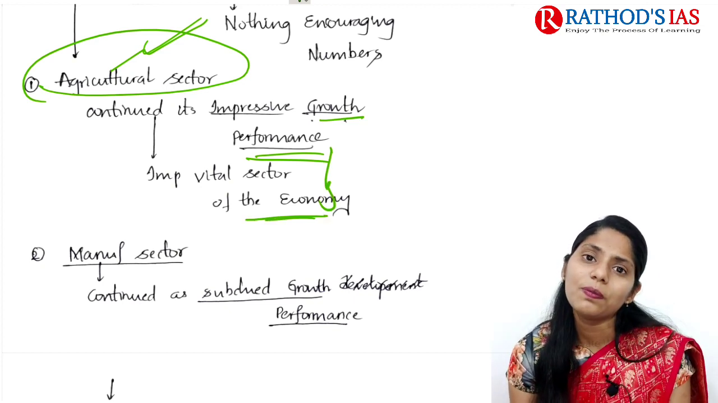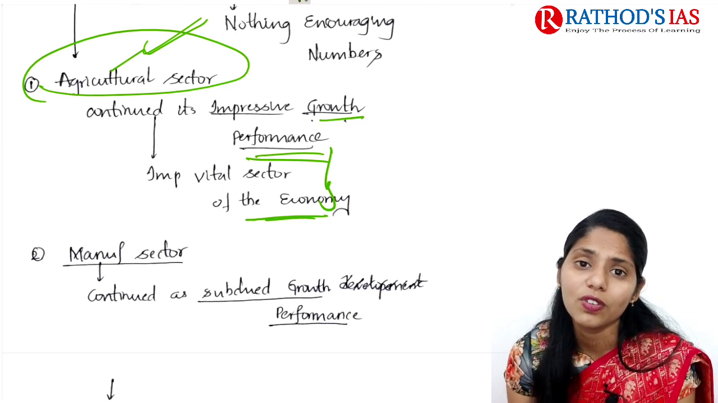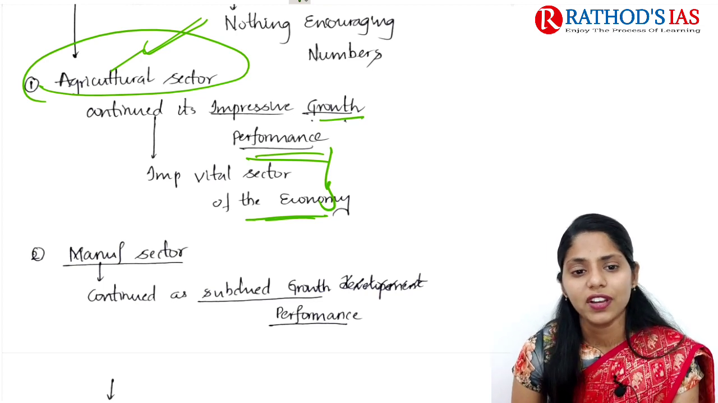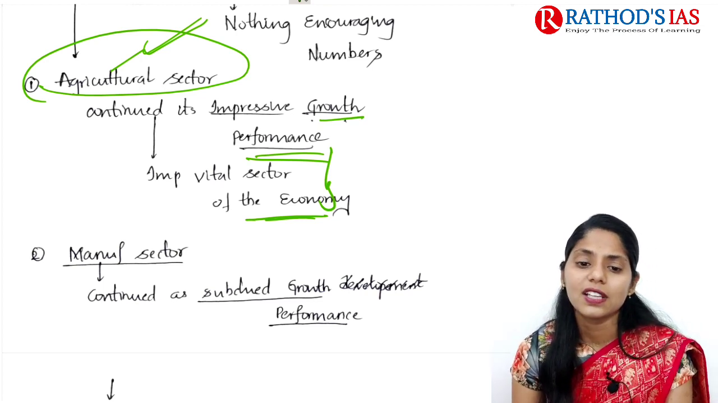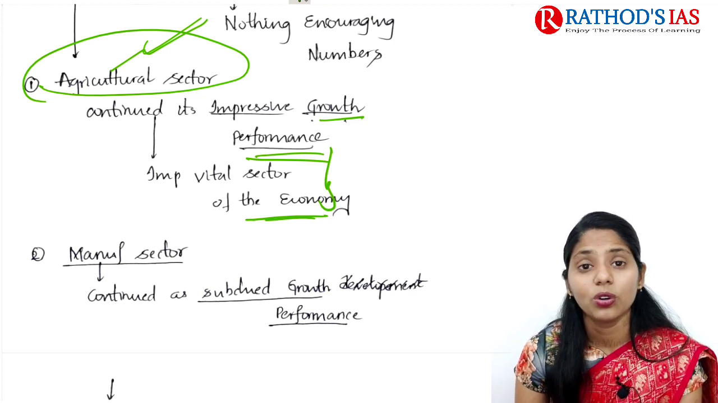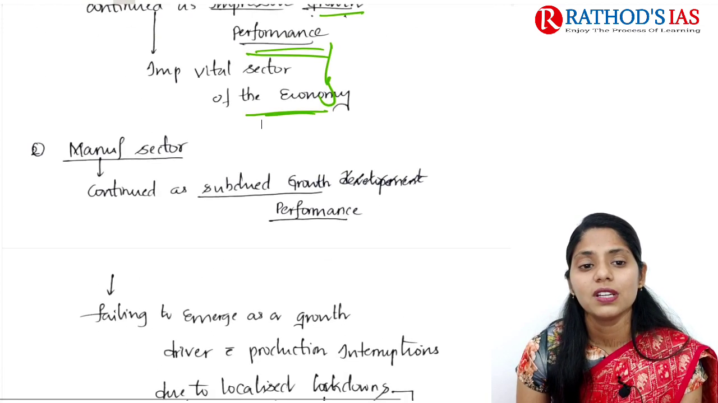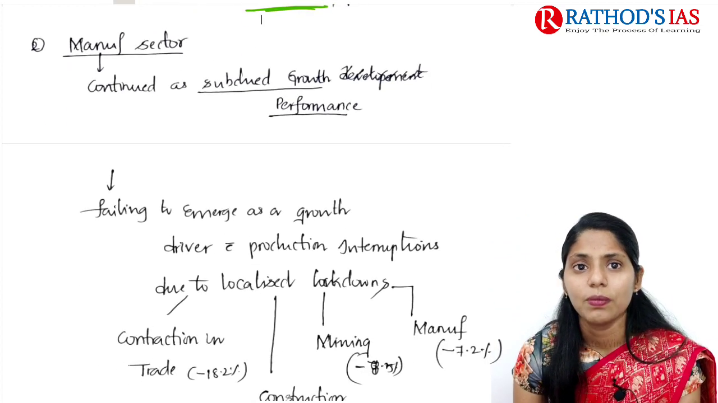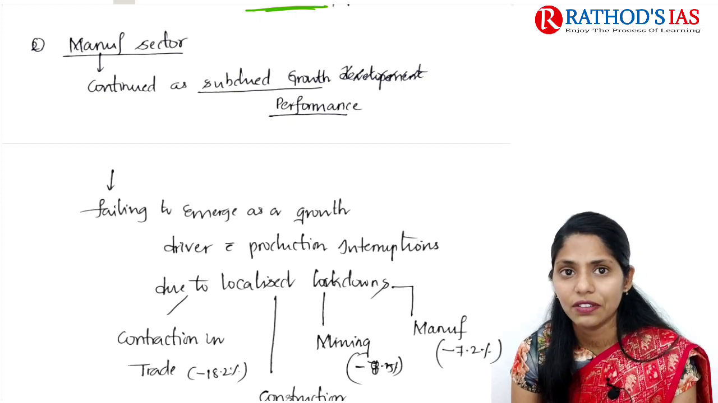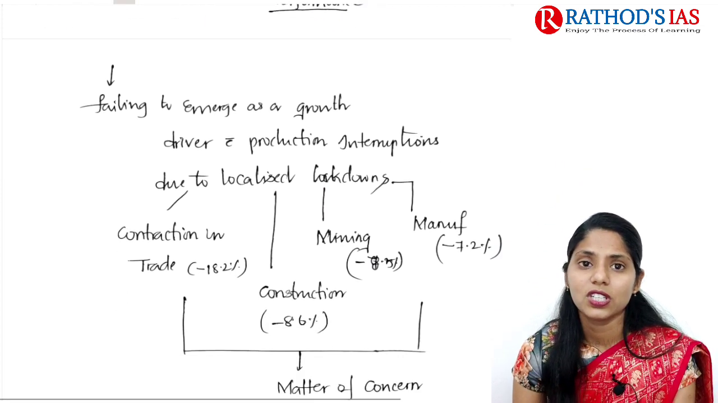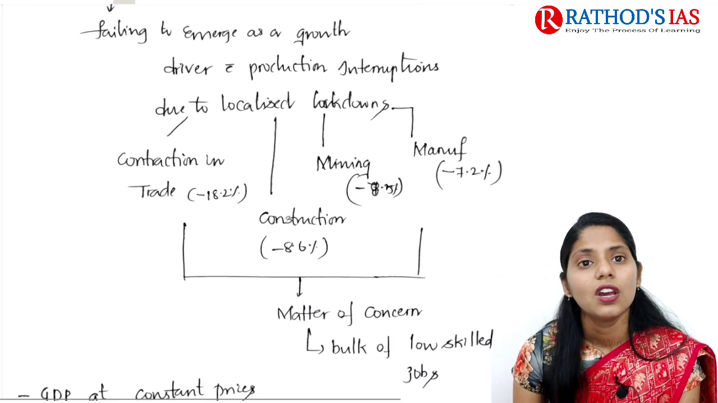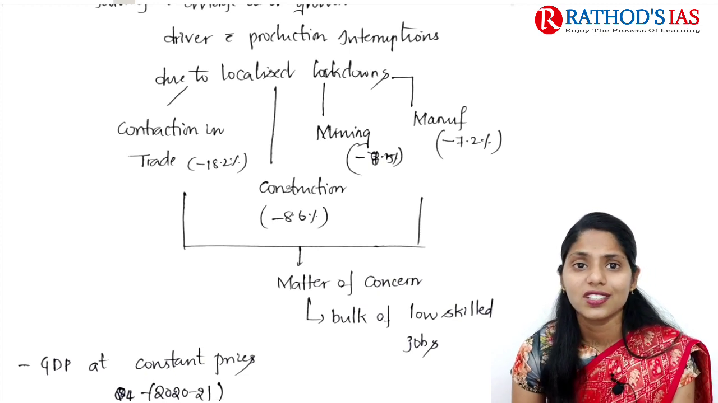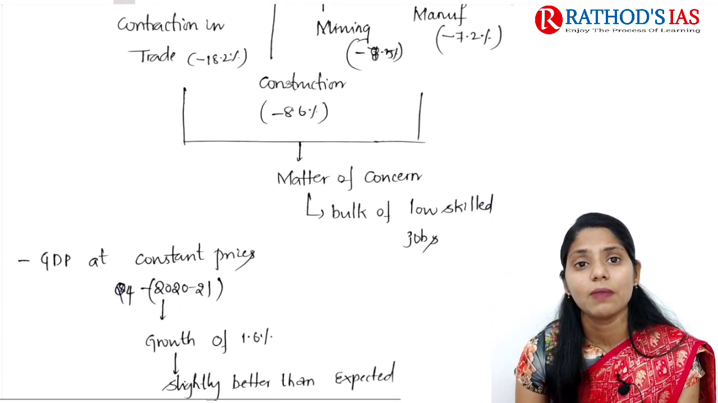Since the imposition of lockdown from March 2020 onwards, the only sector showing some growth is agriculture. If you move to the manufacturing sector, it continued with subdued growth performance. Growth in manufacturing is very low. This sector is failing to emerge as a growth driver, with production interruptions because of the lockdown phases. For example, there is contraction in trade, construction, mining and manufacturing.